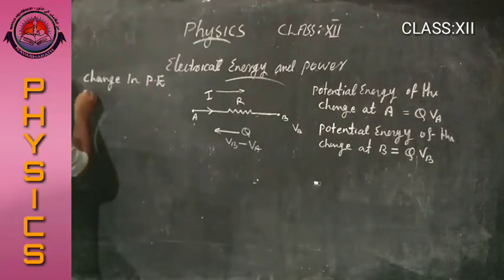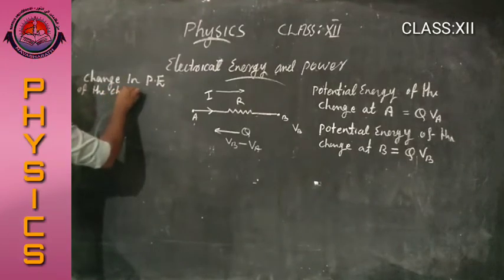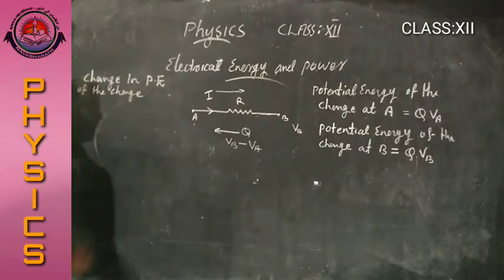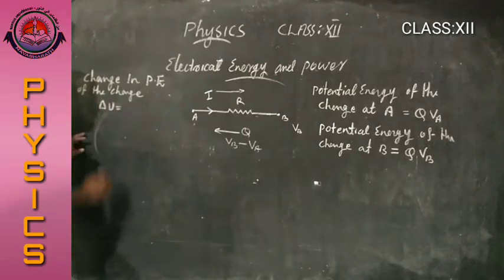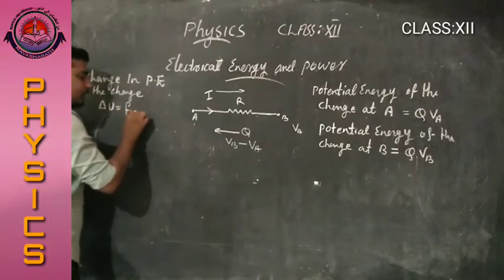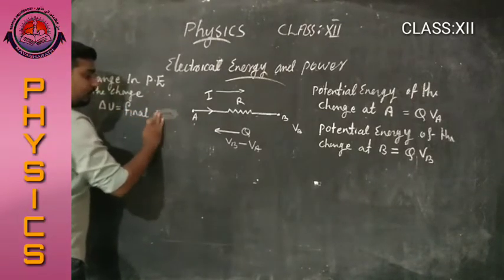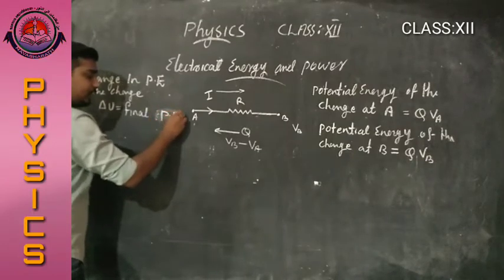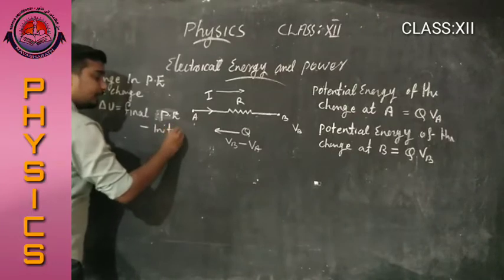of the charge, delta U, is equal to final potential energy minus initial potential energy.